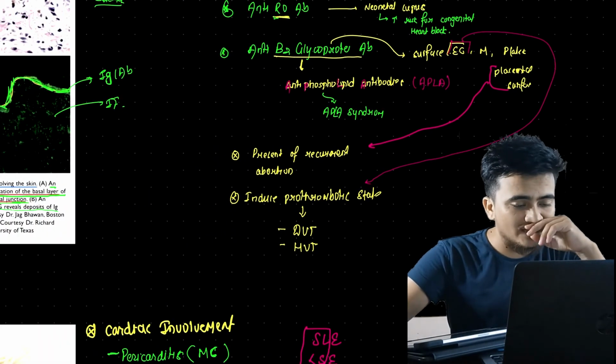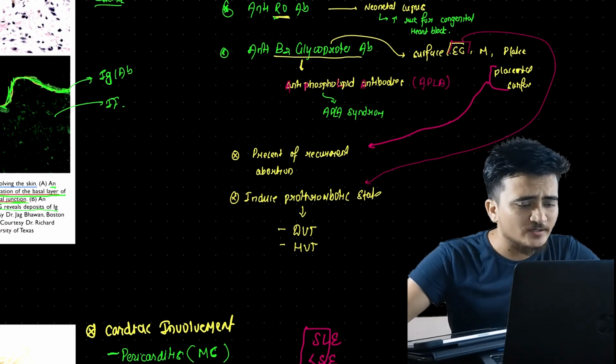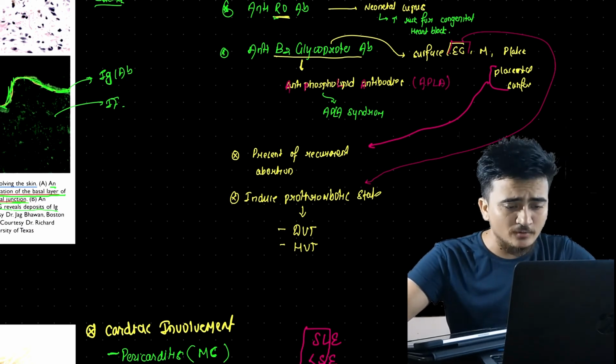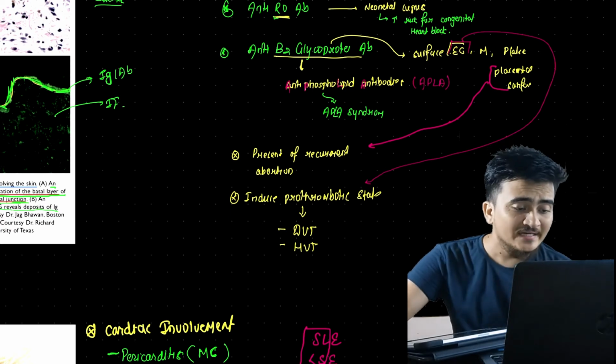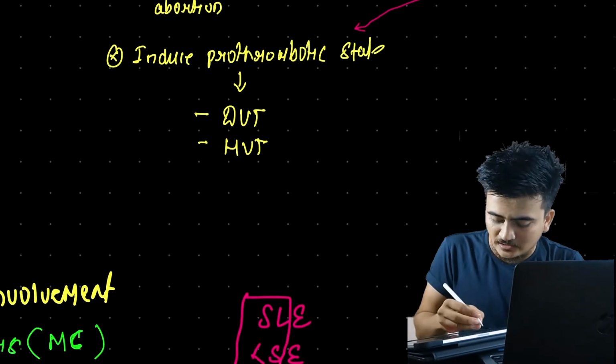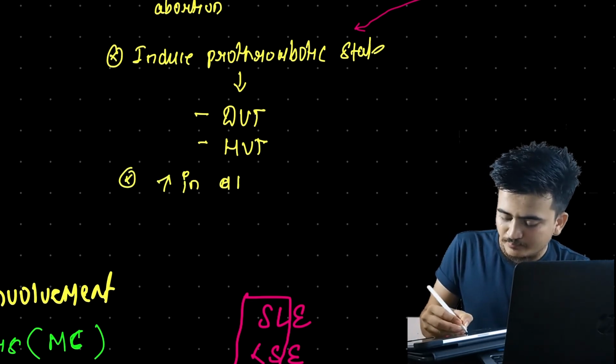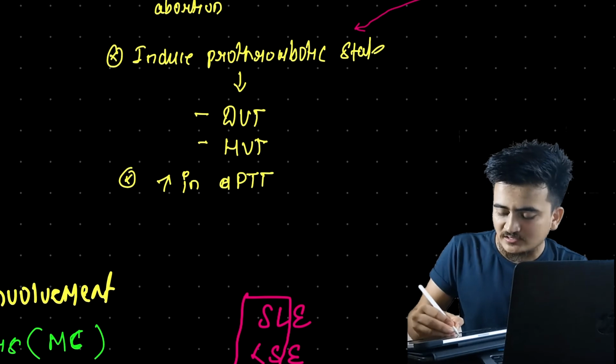Now talking about another thing, these anti-beta 2 glycoprotein antibodies also cause an increase in APTT, right? Now what is this APTT?